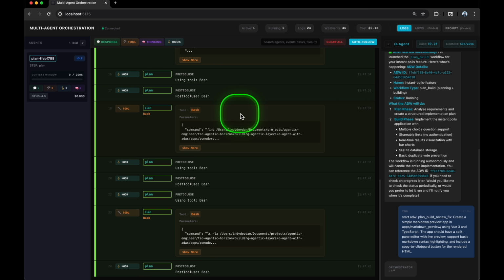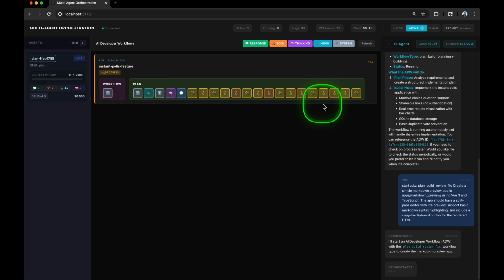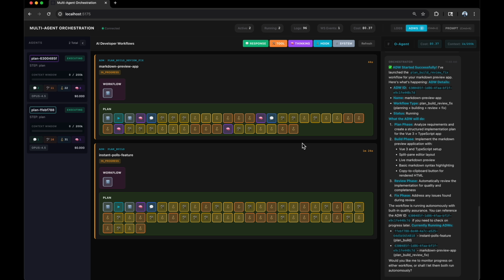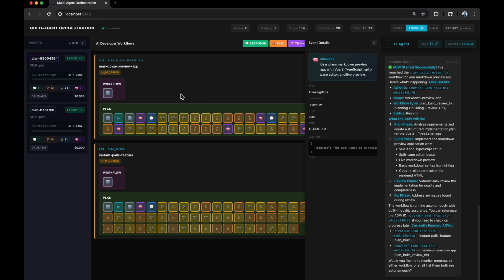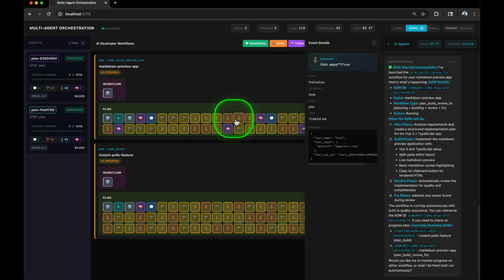You've seen the generic log stream view. We have pushed our orchestrator to be able to control AI developer workflows. We now have 2 workflows running. So plan, build, review, fix, and just a simple plan build. We have given our orchestrator agent the ability to run arbitrary end-to-end workflows.